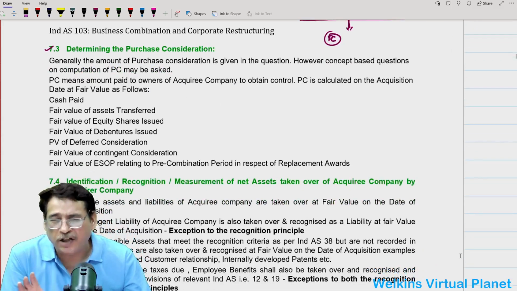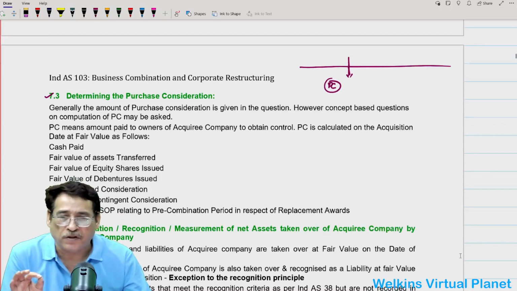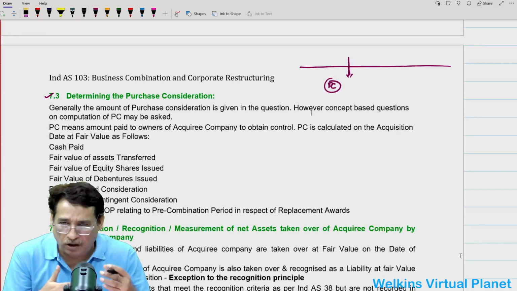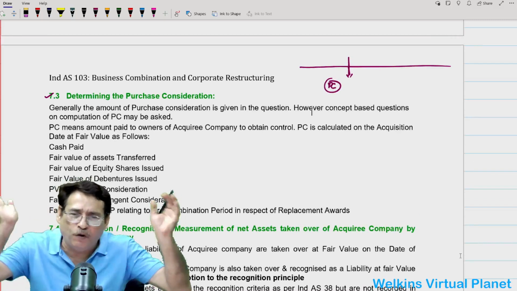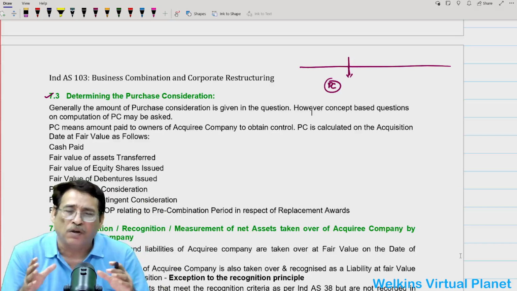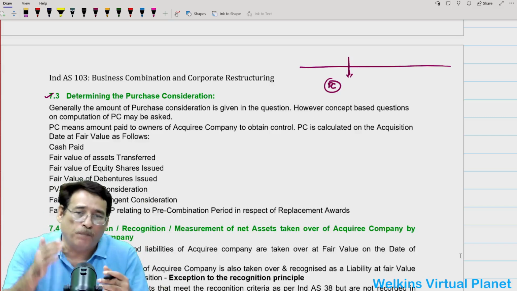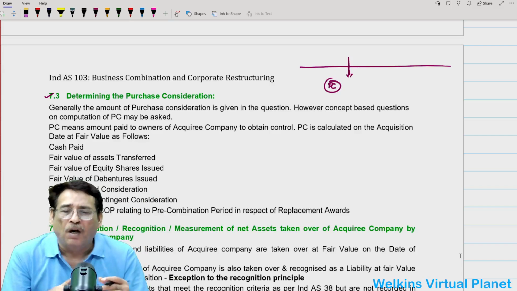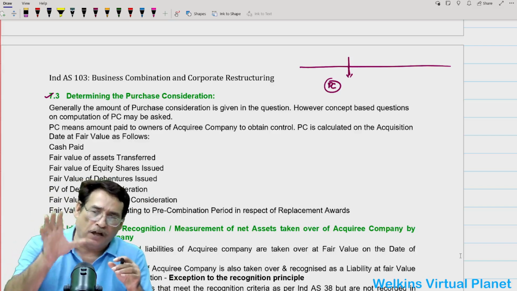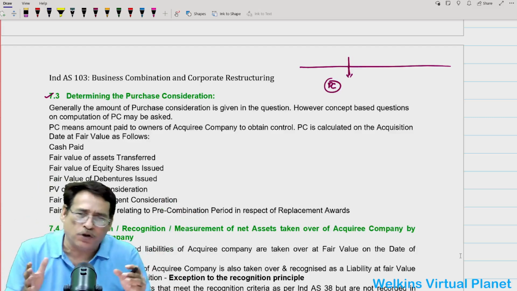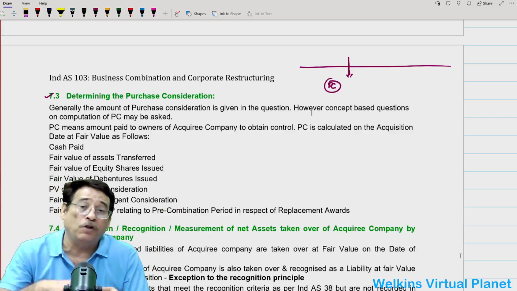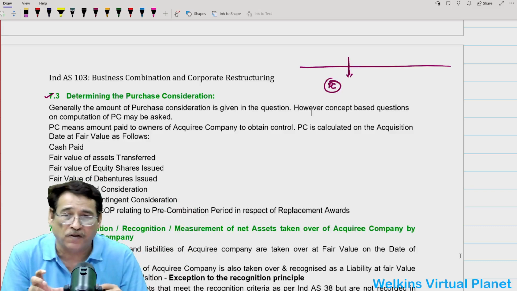To be very honest with you, 99.99% it would be given in the examination. However, sometimes on rare occasions, especially in a full length, long question, you may have to compute the purchase consideration. Otherwise, 90% it would be given, and 10%, especially in a very long, advanced level, highly advanced level question, you may have to compute the amount of purchase consideration.